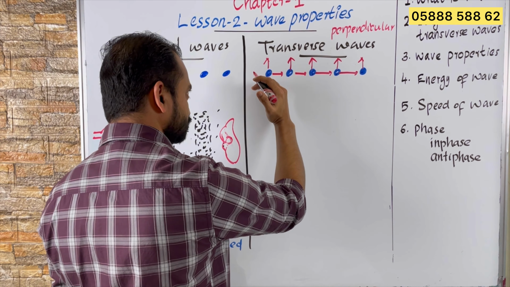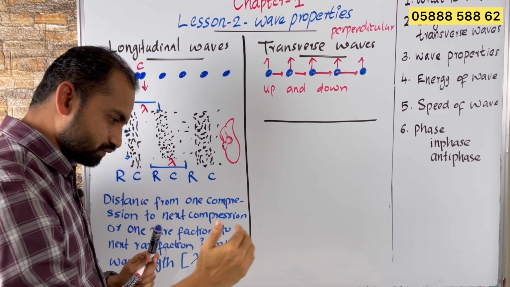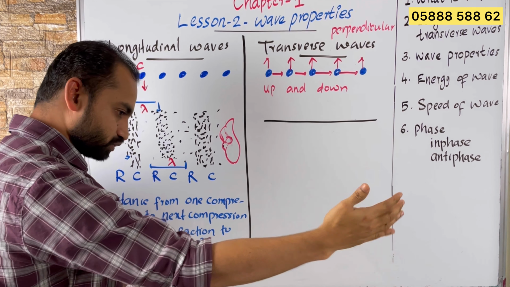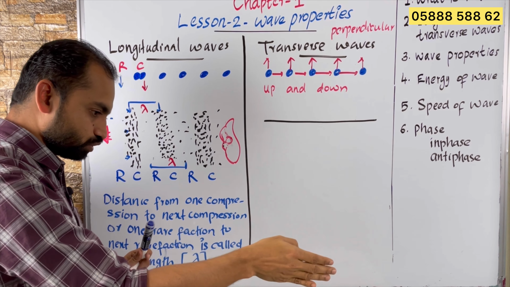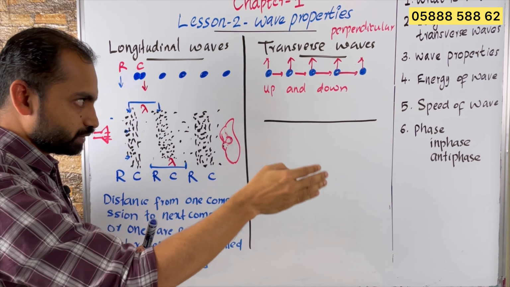So here we have a rope. I am taking one end of the rope and shaking it, moving up and down. This disturbance will travel through the rope to the other end, and the particles in the rope will be moving up and down. If you take a rope and do this, you can visualize that.